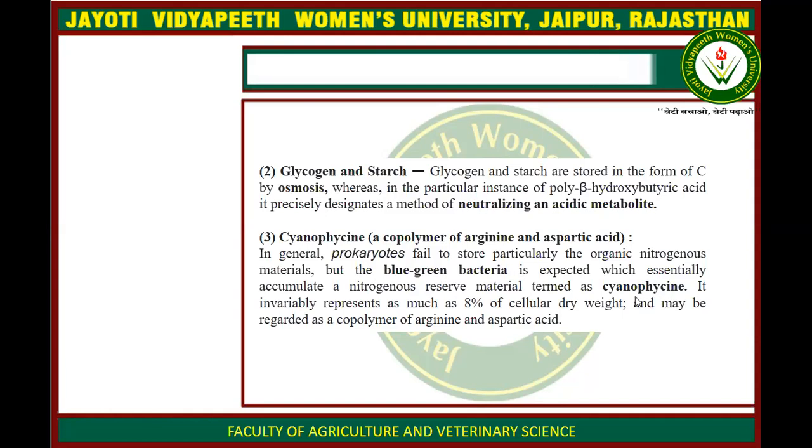It represents about 8% of the cellular dry weight, as it was 50% for polyhydroxybutyric acid, but cyanophycin is about 8% of the cellular dry weight.